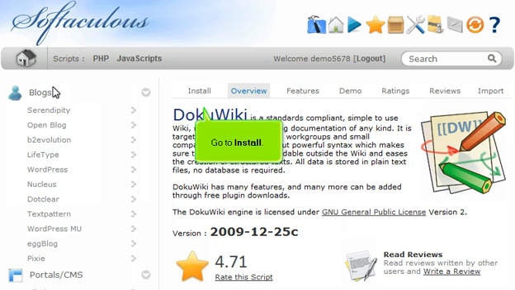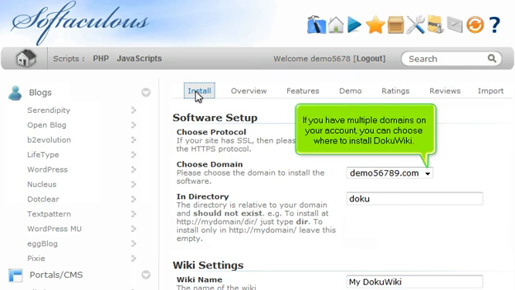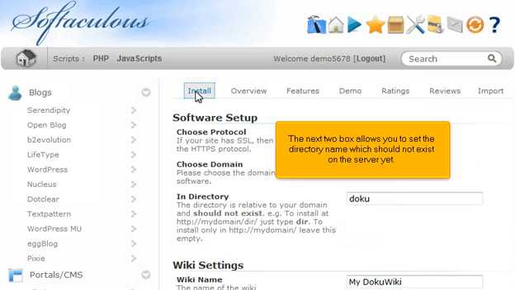Go to Install. All the defaults for these options should be fine for most purposes, but we'll take a look at them anyway. If you have multiple domains on your account, you can choose where to install DokuWiki. The next two boxes allow you to set the directory name, which should not exist on the server yet.